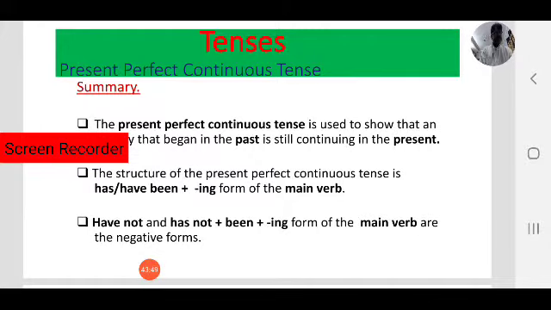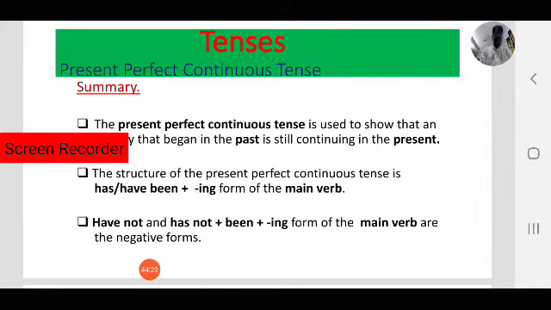In third person singular, we use has been. You observe the difference between where we have to use have been and where we have to use has been. Has been for third person singular. She has been working for 2 hours. He has been working for 2 hours. Like, it has been raining since morning, or it has been raining for 3 hours.